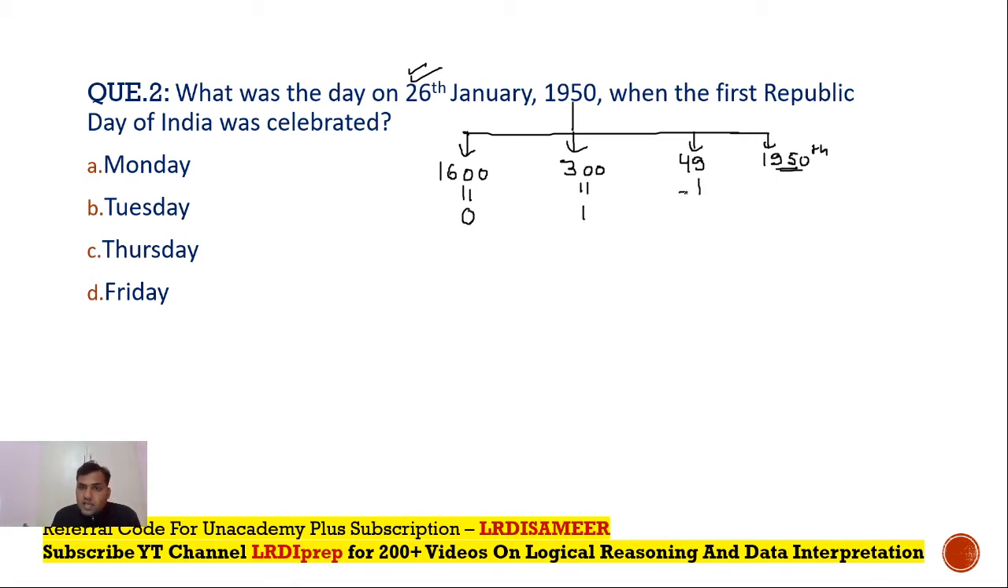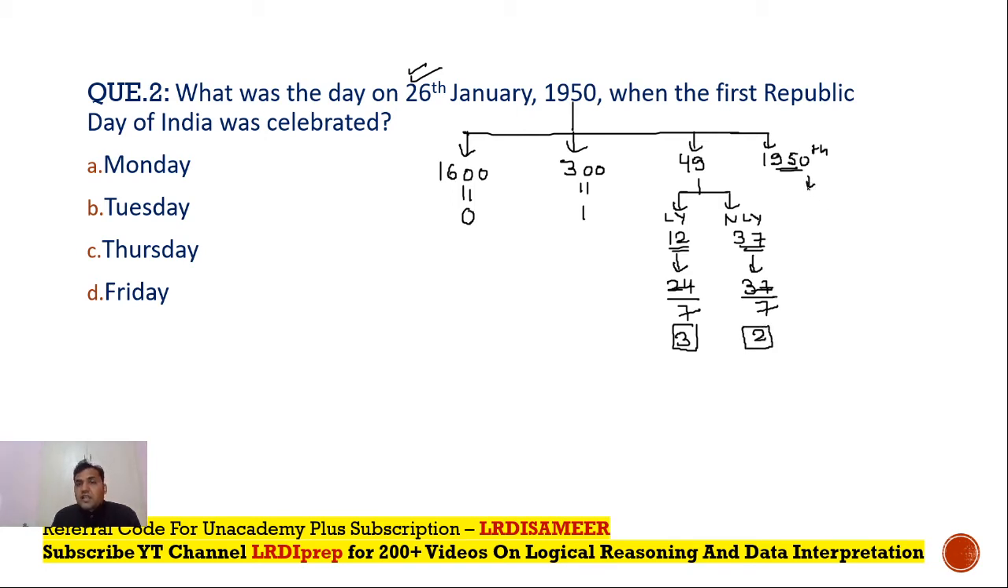In 49 years, every fourth year is a leap year, so there will be 12 leap years, and the rest of the years will be non-leap years, so the number of non-leap years will be 37. 12 leap years means 24 odd days. 24 divided by 7 gives a remainder of 3, so the odd days will be 3. 37 non-leap years means 37 divided by 7, the remainder is 2, so that would be the number of odd days.